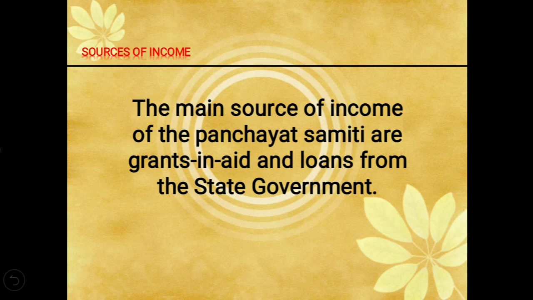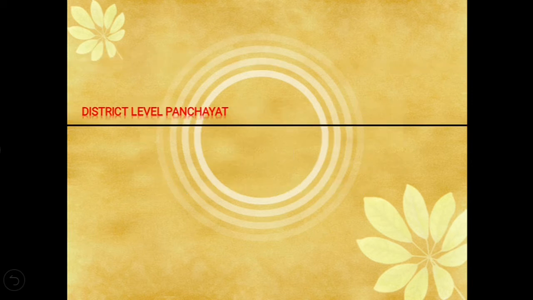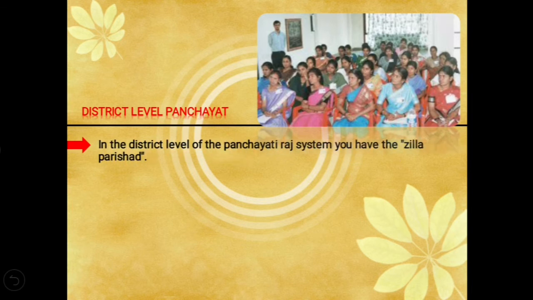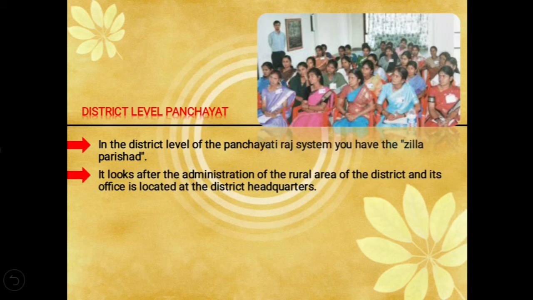The main sources of income of the Panchayat Samiti are grants-in-aid and loans from the state government. So it gets the grants and also the loans from the state government. Then comes the third level, that is the district level Panchayat. In the district level of the Panchayati Raj system, you have the Zilla Parishad.